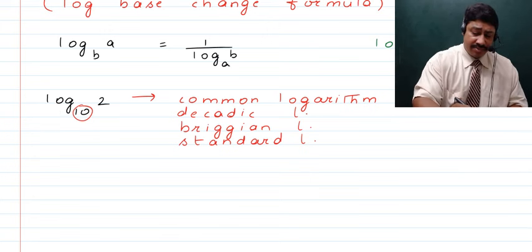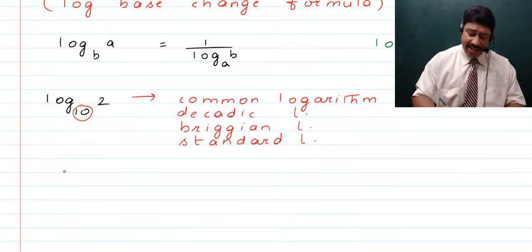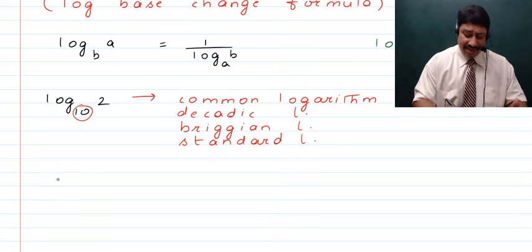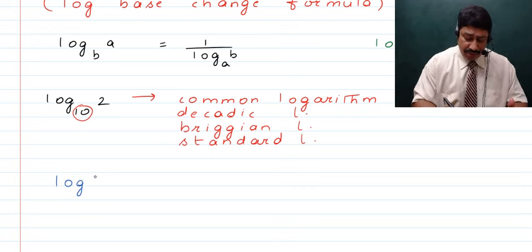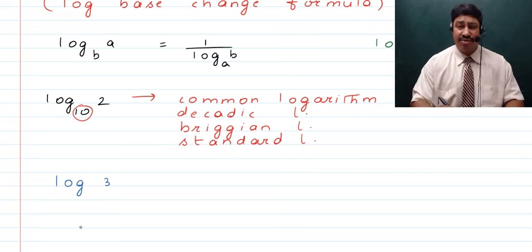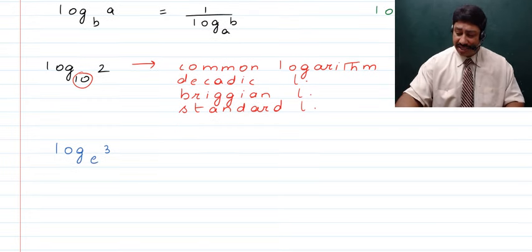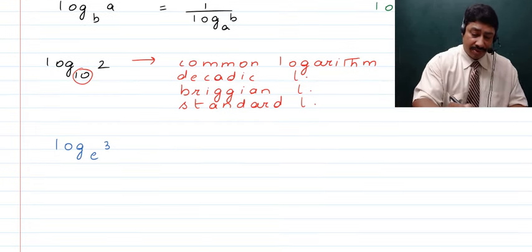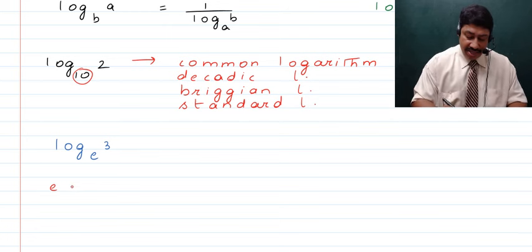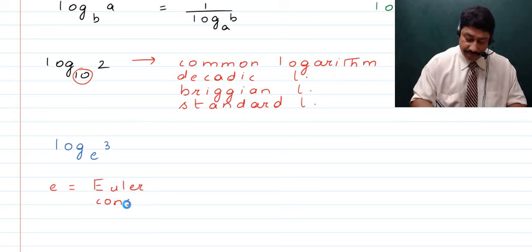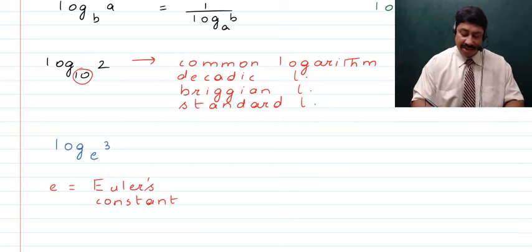Now here comes the more important entity. If we talk about higher classes, and the base is not written, like suppose we talk about log 3 and here the base is not written, it automatically means that the base is e. Now what is e? e is known as Euler's number, or Euler's constant. This was found out by the mathematician Euler.